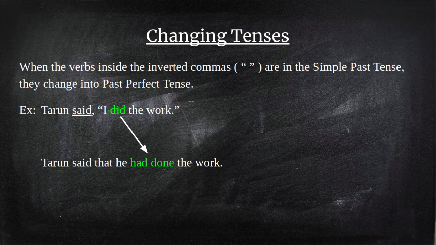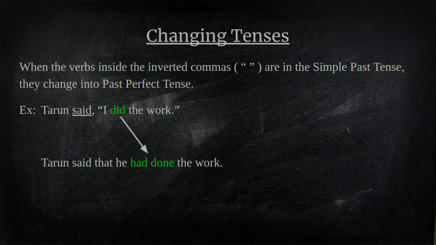So it means inside the inverted commas, we have to change the tense of the verb. In the inverted commas, which is the verb? The verb is did. So when we change into indirect speech, did will change into the past perfect tense. Tarun said that he had done the work. That is the indirect speech.